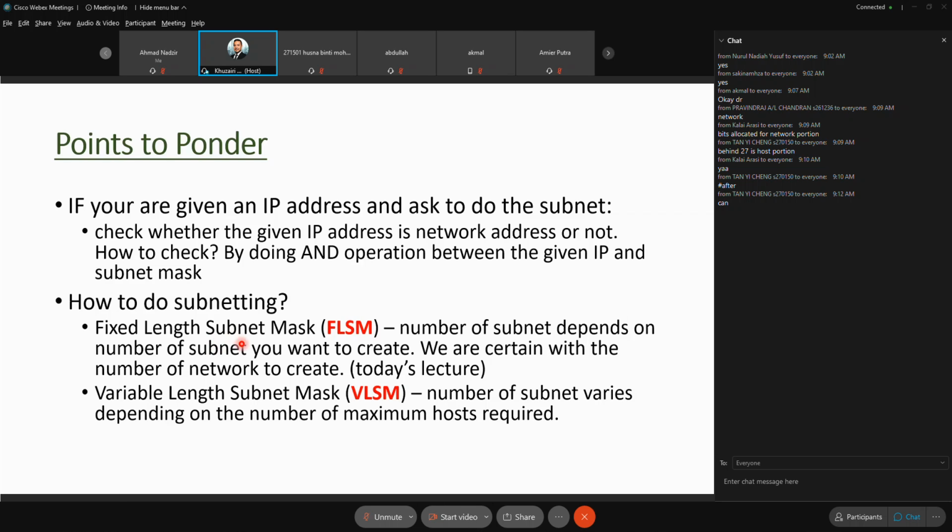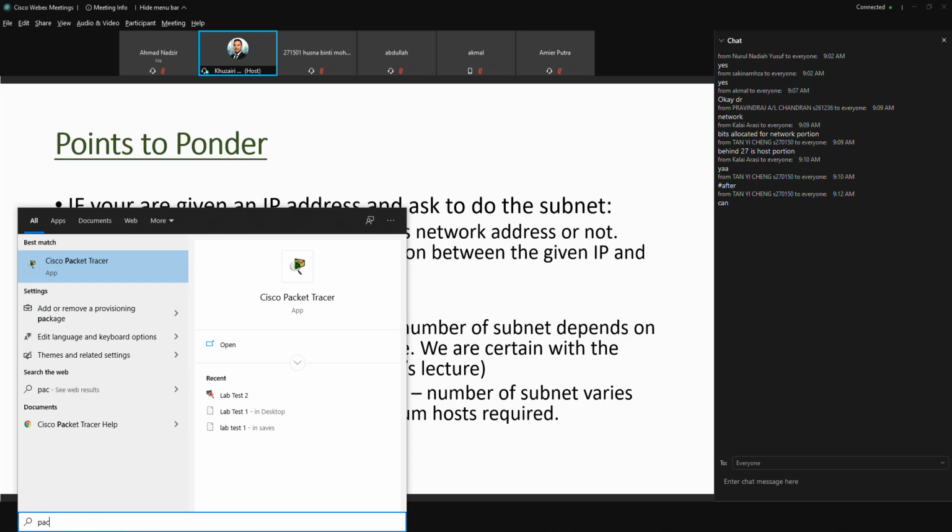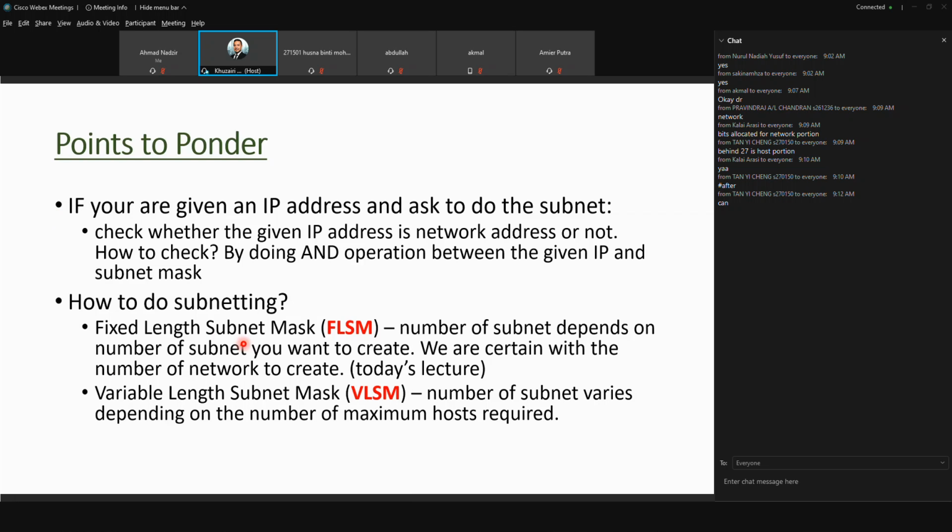Okay, and then there are 2 ways you can do subnetting. Number 1, we call it fixed length subnet mask. So what is this fixed length subnet mask? Meaning that the number of subnets that you want to create depends on how many you want. It's up to you. If you want to create 3, or 4. So we know the number of networks to create. This is what I'm going to cover today in our class.